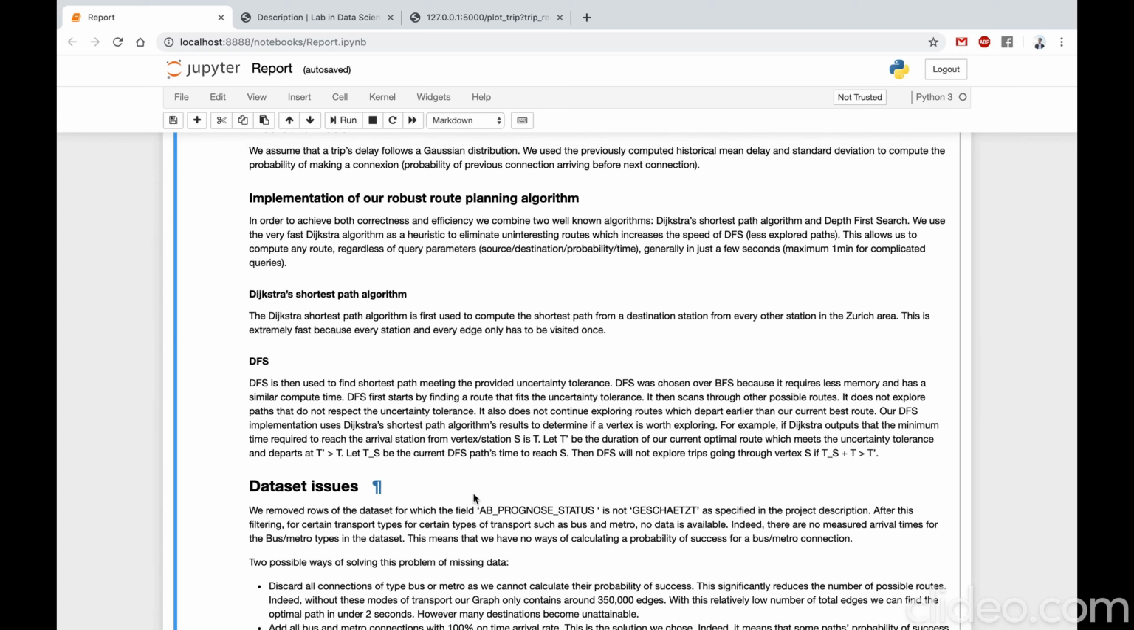On this graph, we'll run two algorithms. First, a Dijkstra's shortest path algorithm, which doesn't assume any delay and allows us to compute the shortest path from the destination station to every other station in the Zurich area. Now that we have this information, we use DFS to explore multiple routes and avoid exploring routes that will never make sense thanks to the information of Dijkstra. And as we explore routes in the DFS, we make sure that they satisfy the constraints specified by the user.